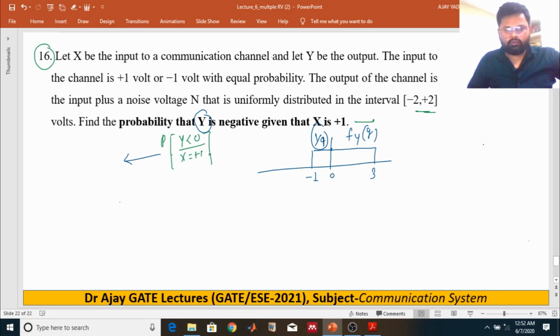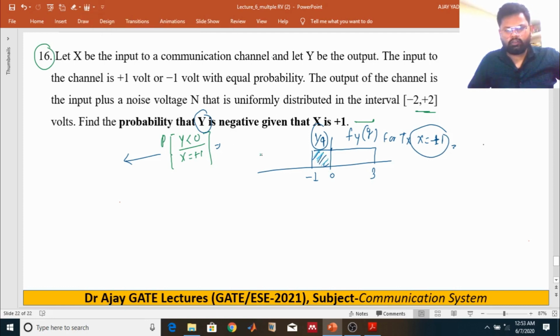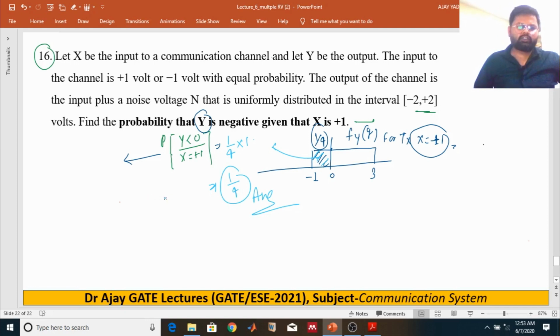If you take the area of the region up to 0, you get the probability: 1 upon 4 times 1, so the answer is 1 upon 4.